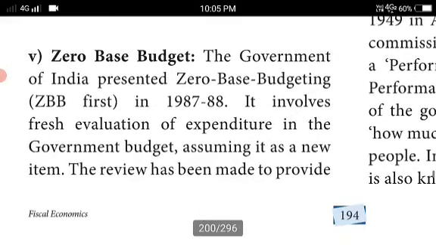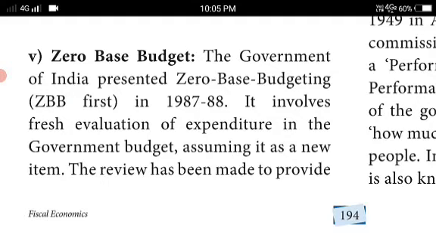Zero based budget. Next one is zero based budget. The government of India presented zero based budgeting, which is ZBB. Okay, in short, ZBB, zero based budget. They started it first in 1987-88. It involves a fresh evaluation of expenditure in the government budget, assuming each as a new item.